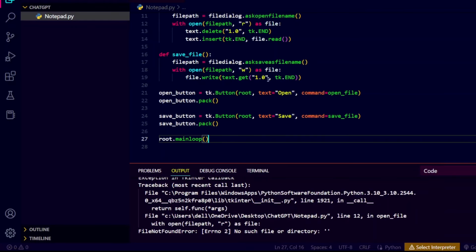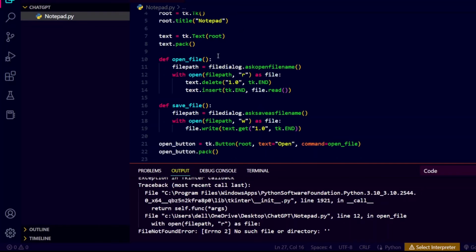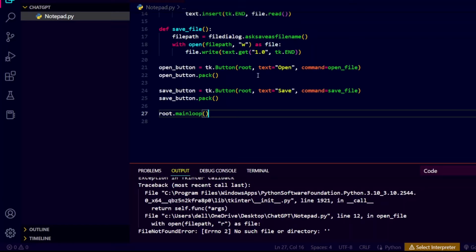And let me check the code as well. Import tkinter as tk. From tkinter import filedialog. Root is equal to tk. Open button. Yeah, it is working great. So you can see how much AI has developed right now. You can see the power of artificial intelligence.